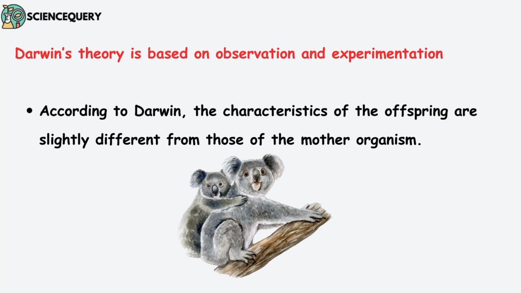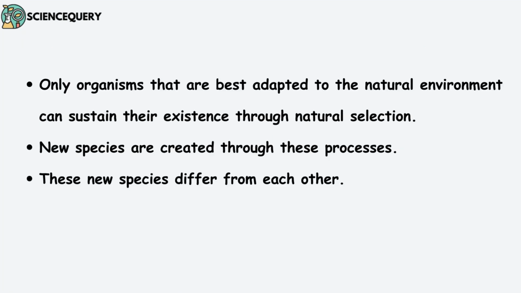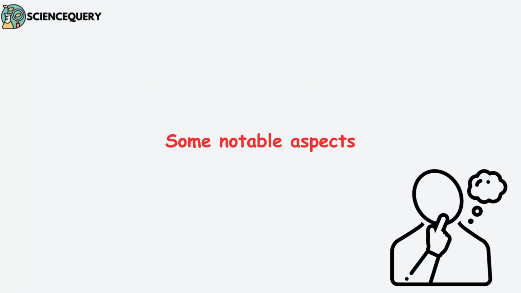According to him, the characteristics of the offspring are slightly different from those of the mother organism. Only organisms that are best adapted to the natural environment can sustain their existence through natural selection. New species are created through this process. These new species differ from each other. Now let us see some of the notable aspects of Darwin's theory.